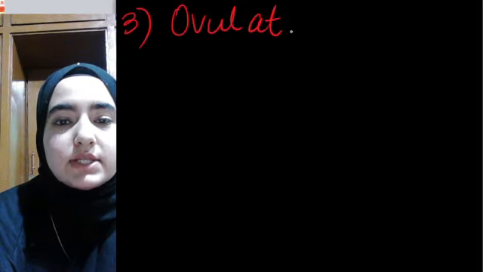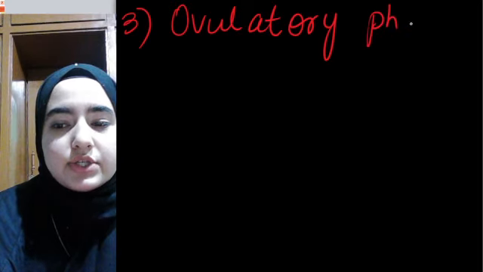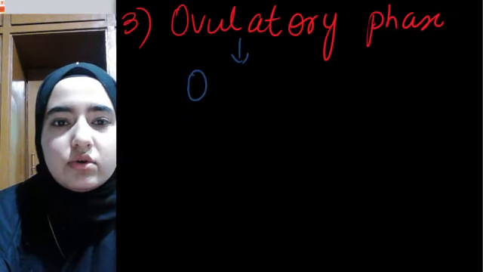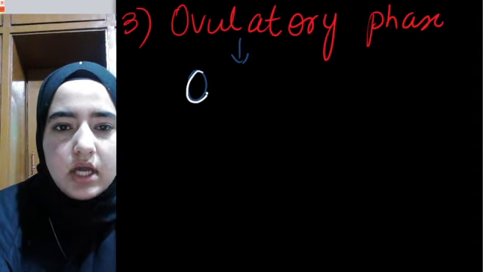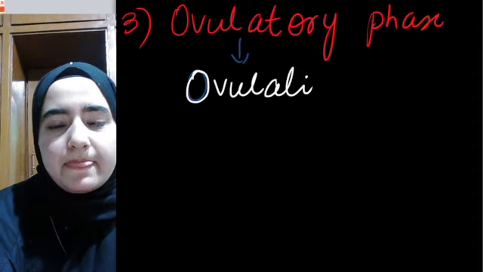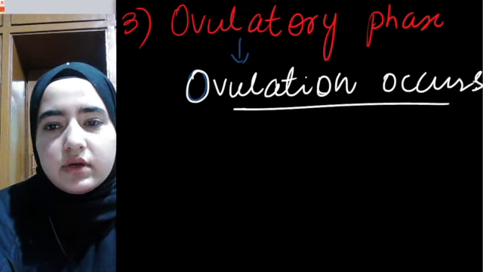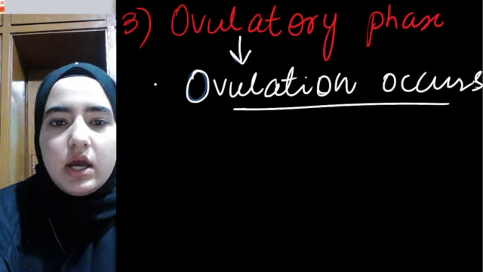As I already mentioned, following the follicular phase we have the ovulatory phase. Ovulatory phase means the phase during which ovulation occurs. Ovulation means release of ovum, right?